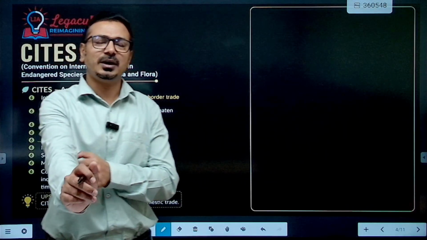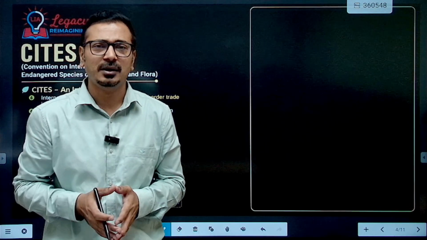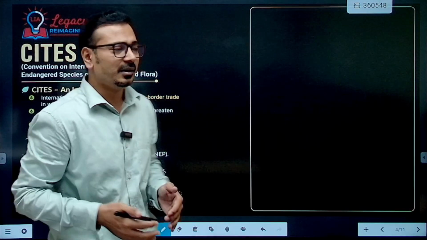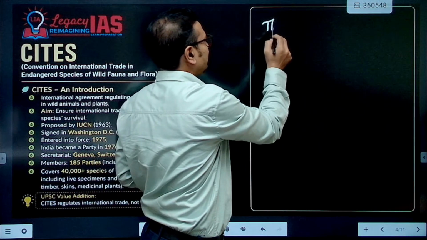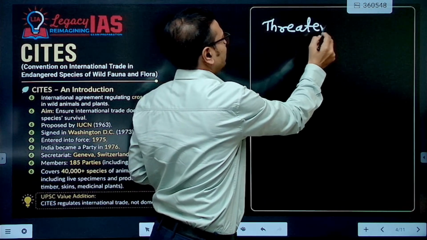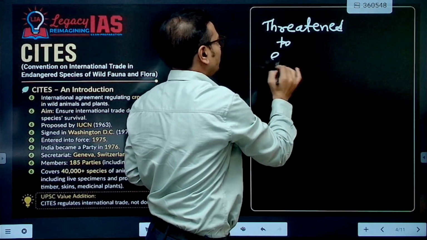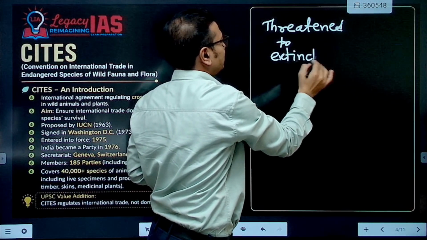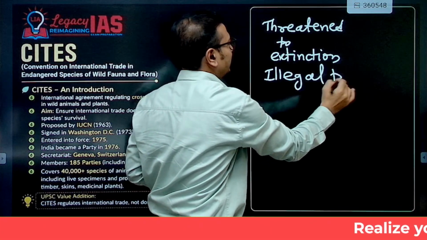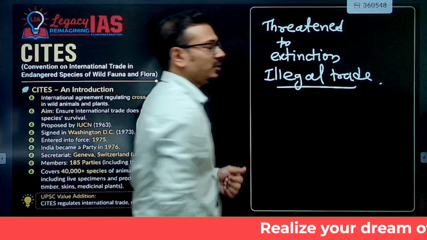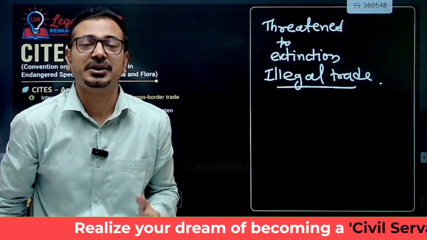All these wild species of flora and fauna, when they are traded, if they are endangered species, that means they are threatened, threatened with extinction. If that illegal trade continues to happen, there is a threat of extinction, and it impacts the biodiversity of the region.